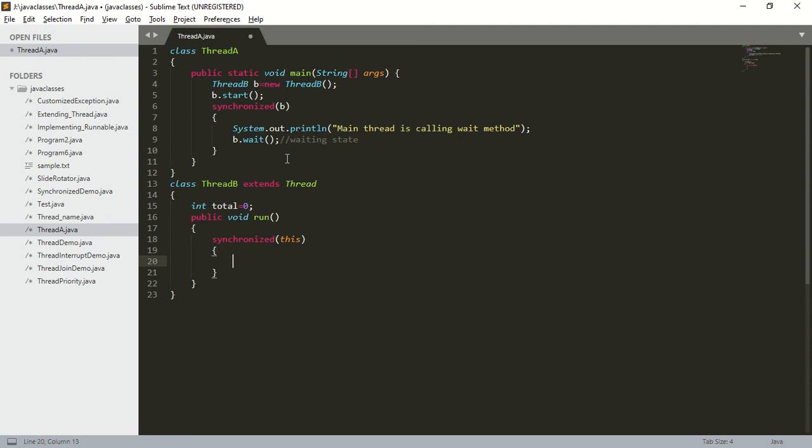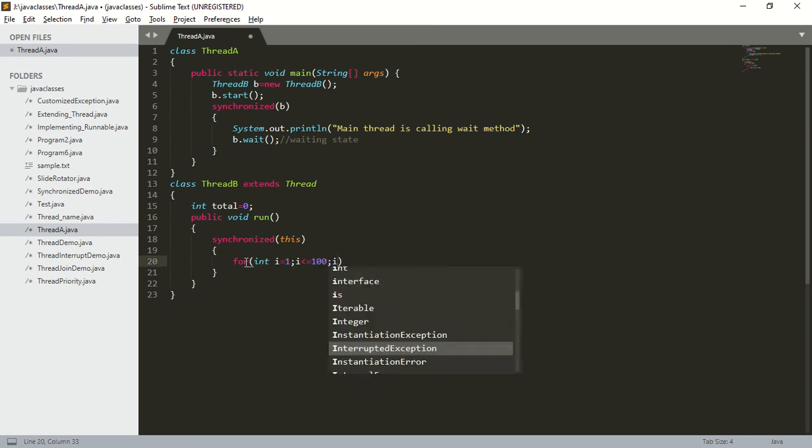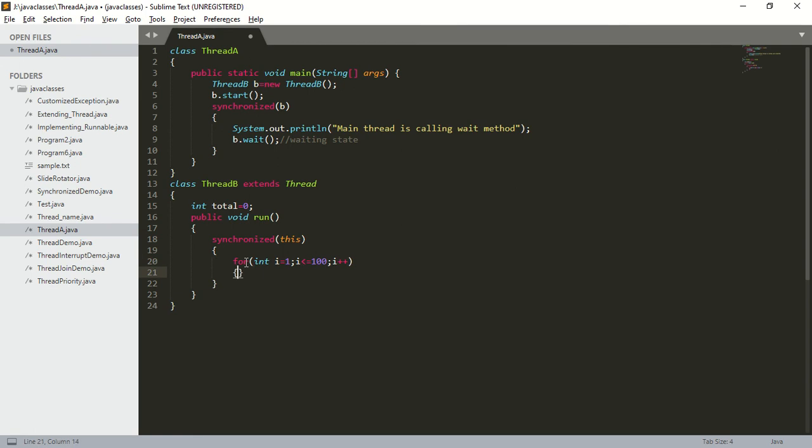So what do you mean by this? This means the current executing object. What is the current executing object? B object is the current executing object. Within the synchronized block, I will take a for loop, for int i is equal to 1, i less than or equal to 100, i plus plus, total is equal to total plus i.